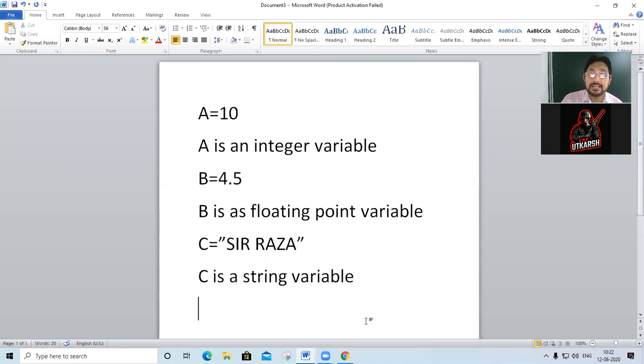The right definition for a string: a string is a sequence of characters.